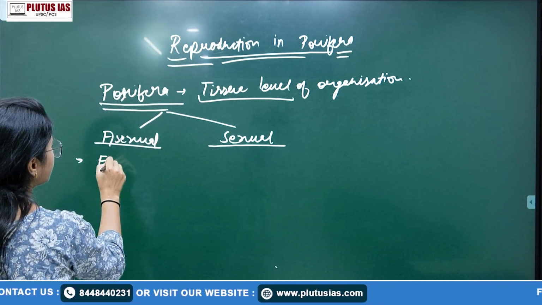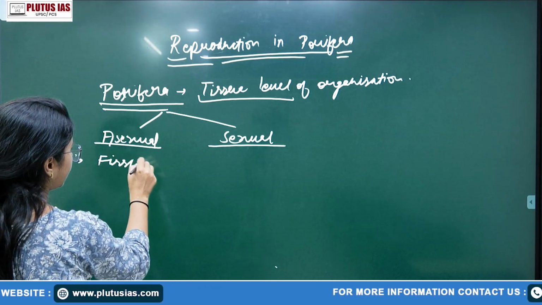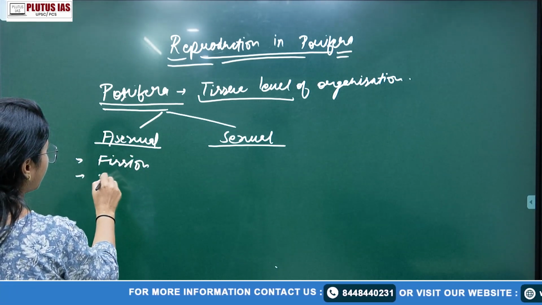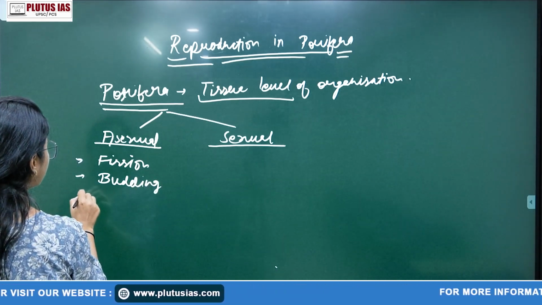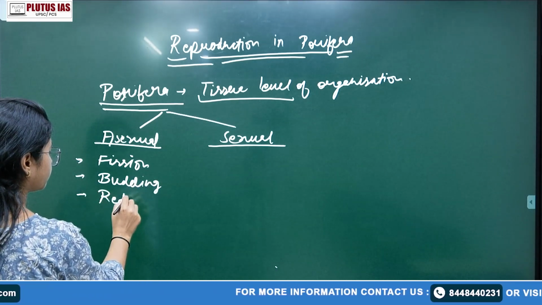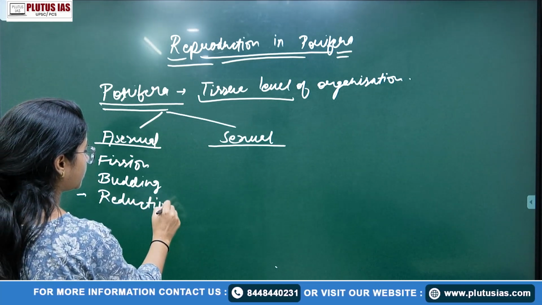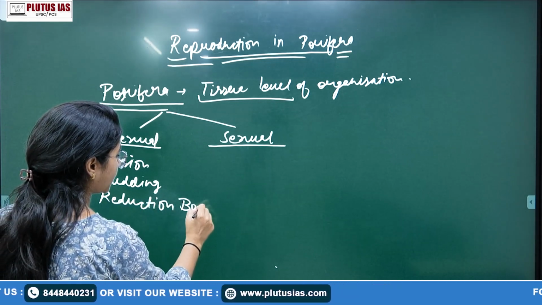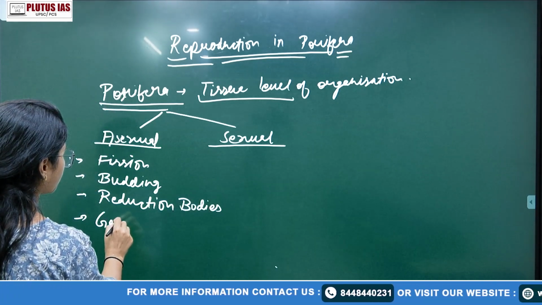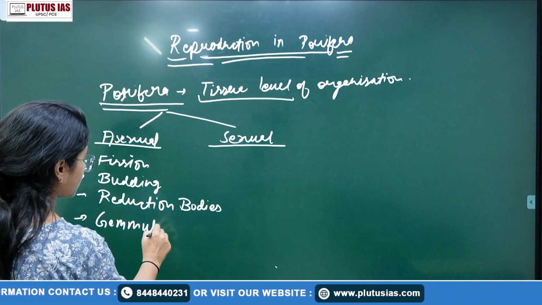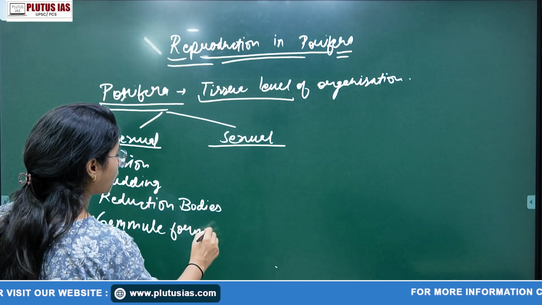The first is fission. Next, the second is budding. The third is reduction bodies. And the fourth is gemmule formation. Gemmule formation is one of the very important topics.